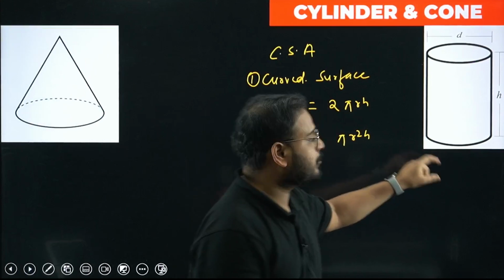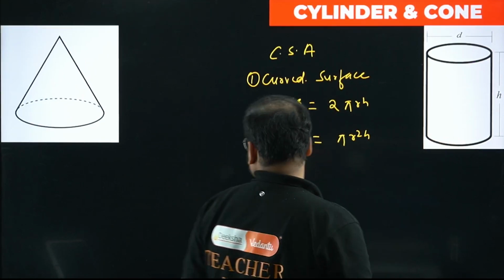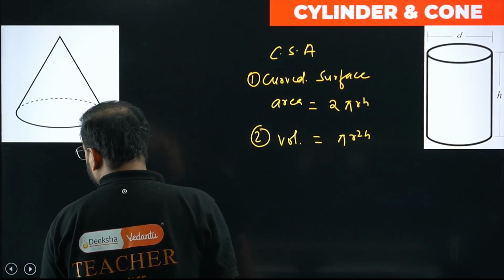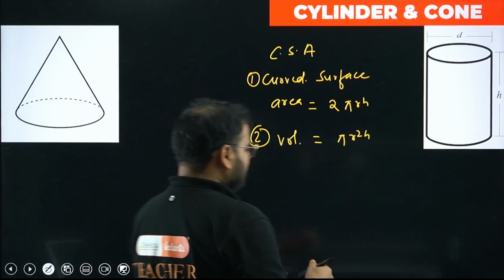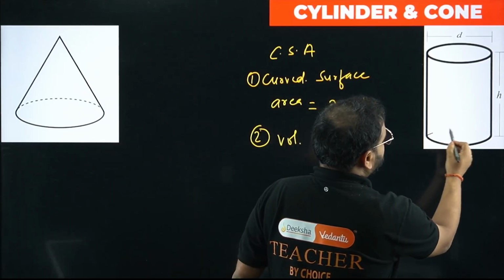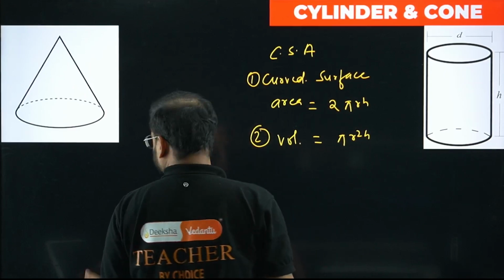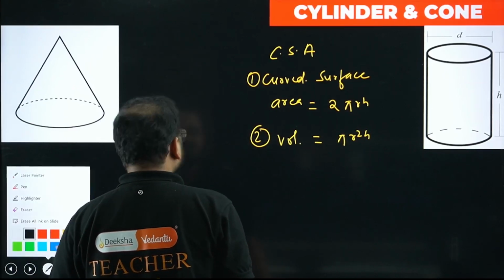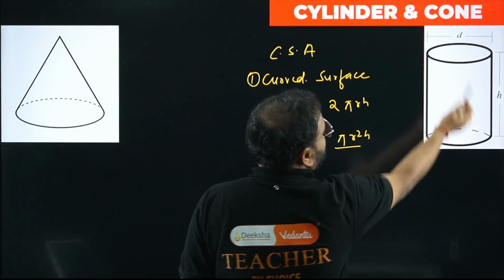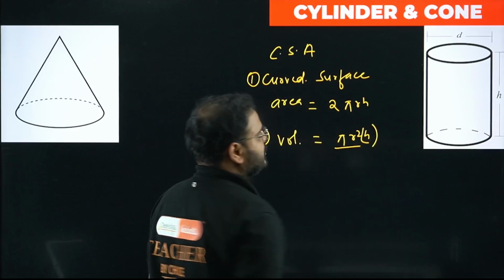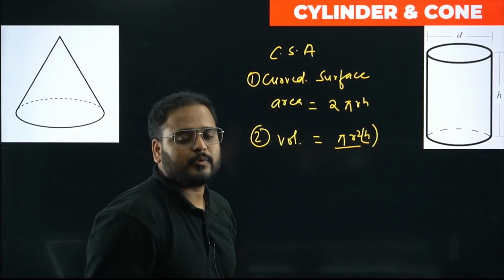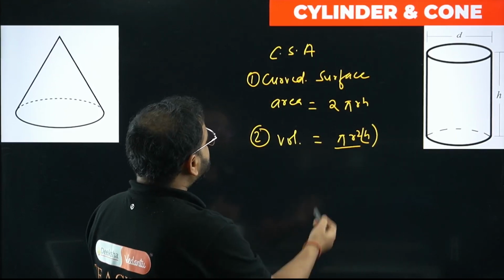What is happening here? What is the base area, sir? The base area is actually a circle like this. So the base area is simply pi r square, multiplied with the height. How much is the height, sir? h. That's why the volume is pi r square h. Is that clear? Okay. So volume is known.